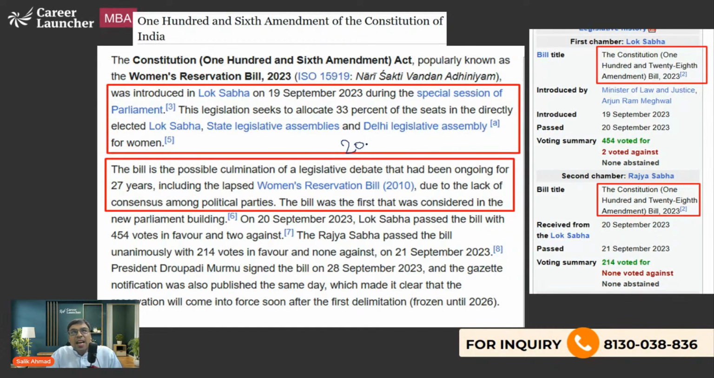So the next census is done and the next delimitation commission is set up. Most likely 2026 or 27 will have the next census, and after that a delimitation commission would be set up, and after that it would be implemented. We call it the Nari Shakti Vandan Adhiniyam, or the 106th Constitutional Amendment Act. Okay, this is what you should be knowing. So I'm giving a basic idea about constitutional amendments, bills, acts, etc.